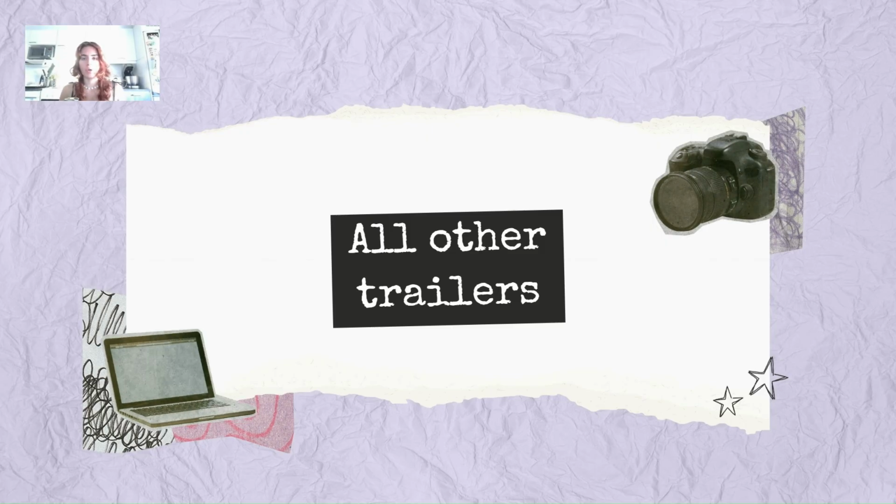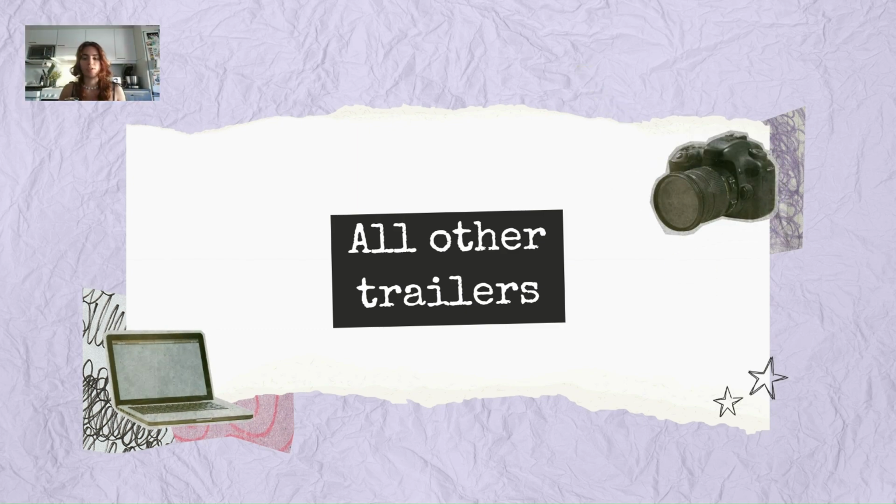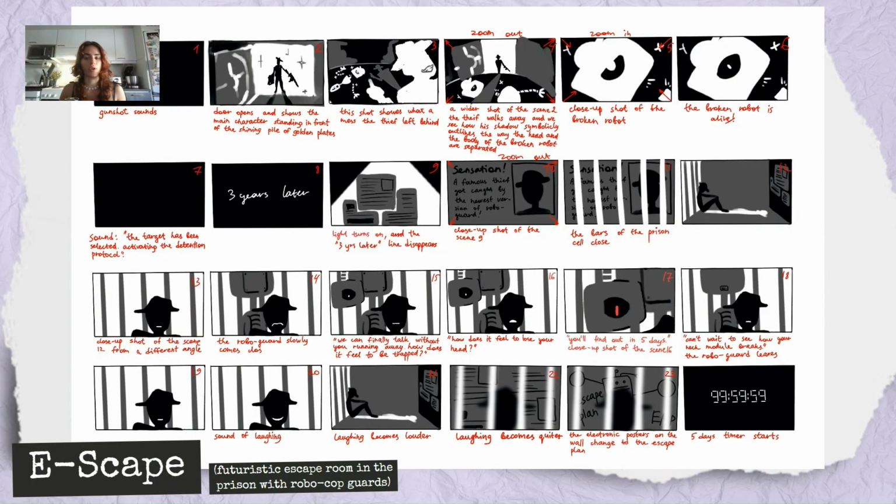In this part, I'm going to elaborate on the trailers that I advise you to watch in my cover letter. To start off, this is a storyboard that I made for a student project that unfortunately did not make it into the final game because the game did not happen. But it features the futuristic escape room where the main character is a prisoner and he tries to escape the Robocop, and it shows the setting of the game before the main game starts. You can take a quick look at it. All of the frames are explained with the red text on them.